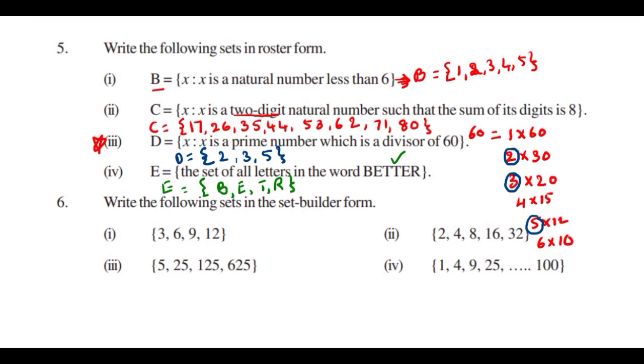Okay, so this is about a roster form. How actually these all are called set builder forms. They have just used one property, and from that we have written some elements. So this is the roster form.